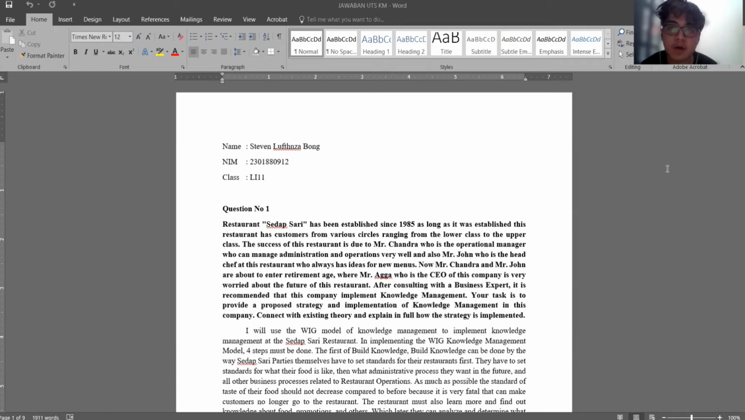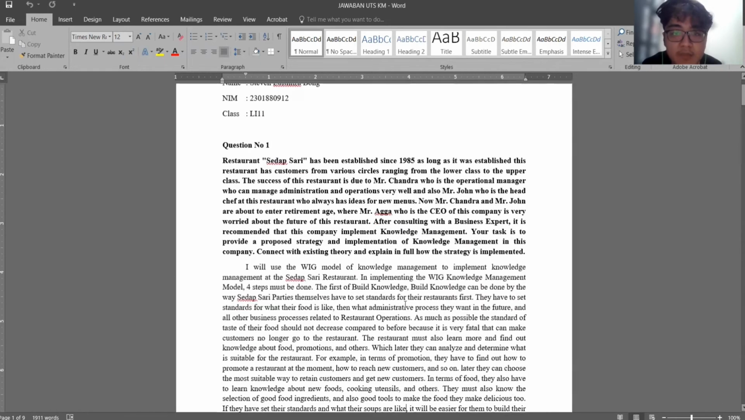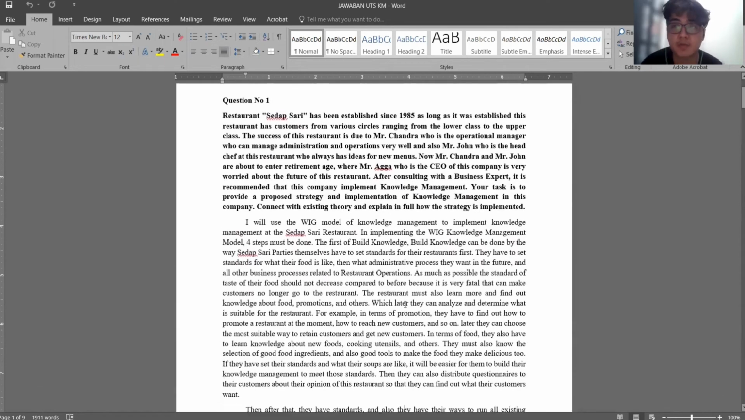I want to make a video about my mid-exam answer for the Knowledge Management course. Question number one is this case, and the task is to provide a proper strategy and implementation of knowledge management in this company. Connect existing theory and explain fully how the strategy is implemented.